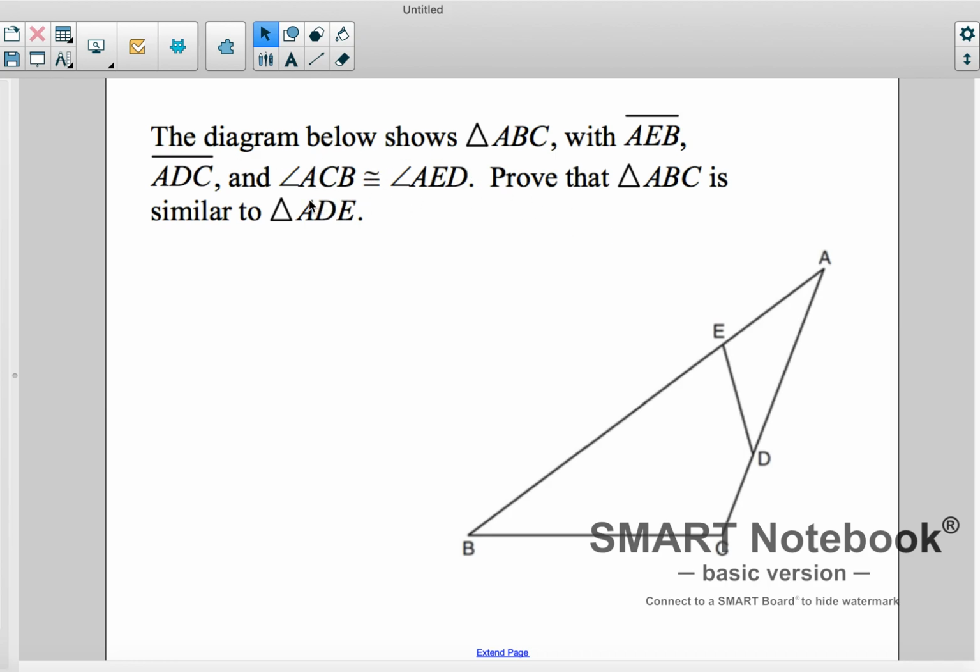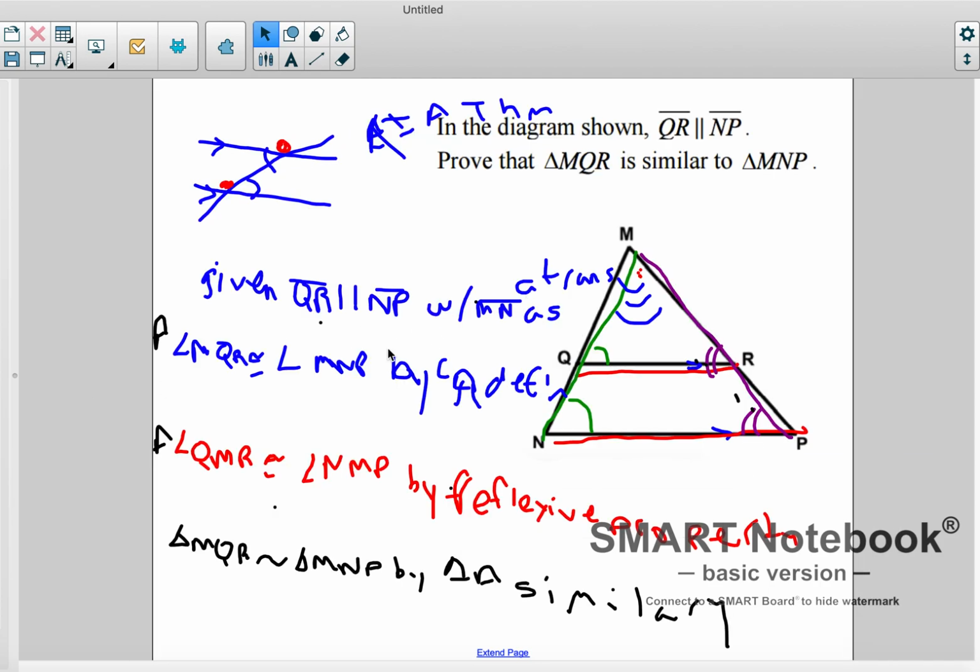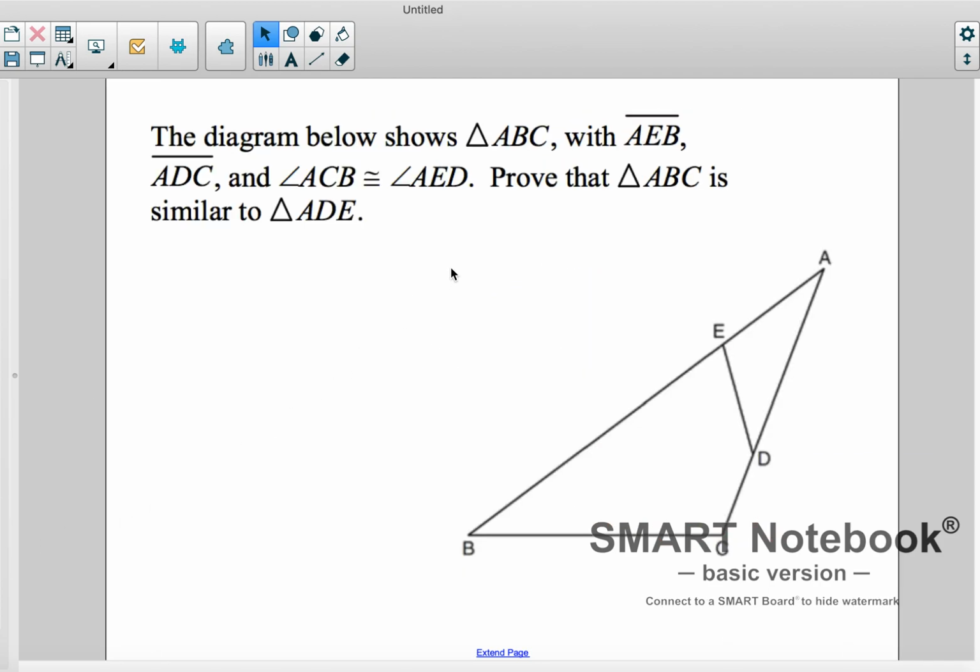But here it says ACB and AED. So they're already giving you one angle. All you got to do is find another angle. So look at how I found angles here. Or think about how else you could find angles. Look at the triangle, see if any angles are shared there, and that's how you're going to prove it. They've already given you one. You got to find one more, and you're going to prove by angle-angle similarity that those are congruent, okay? That's all you're going to be doing tonight.